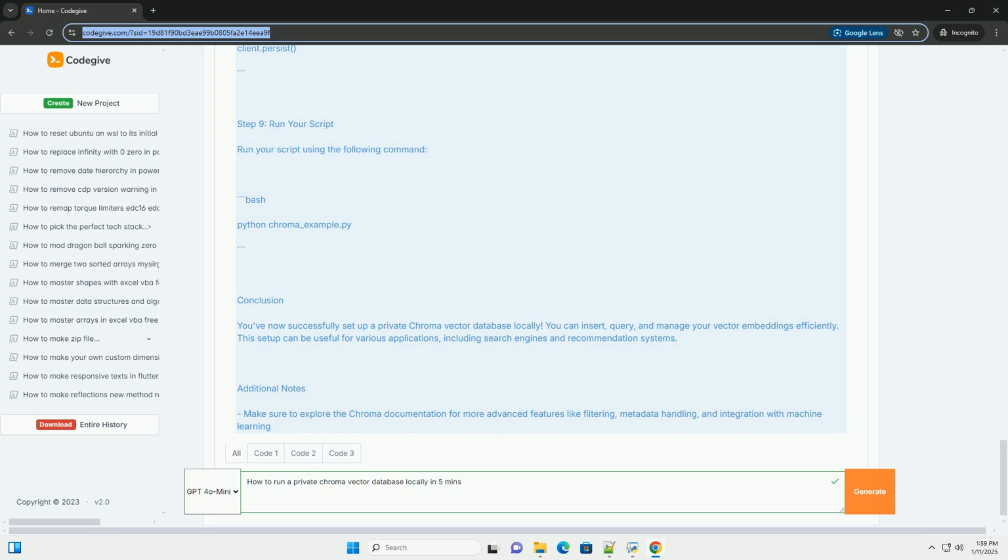Step 4. Initialize a Chroma database. Set up your Chroma database locally. You can choose to store the database in memory for testing purposes or persist it to a file. Step 5. Create a collection. Now, create a collection to store your vectors.